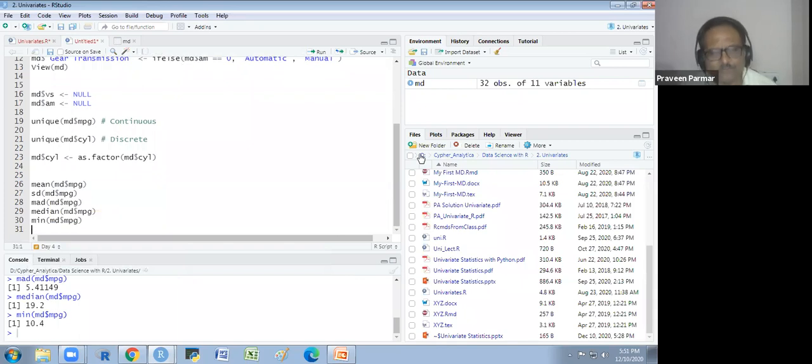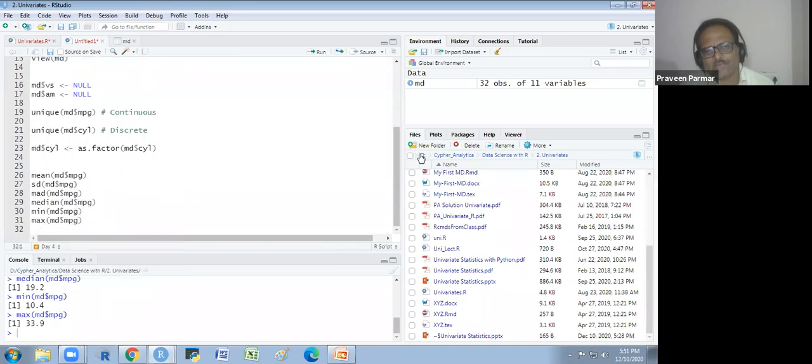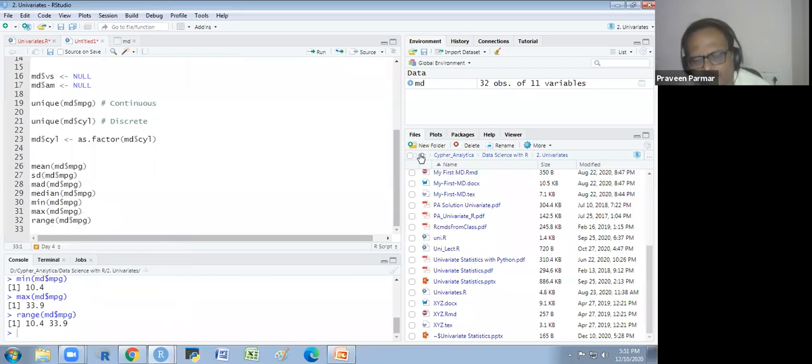If I want the maximum value of the mileage, MD dollar mileage maximum is 33.9. If I want the range, MD dollar mileage, I will get both the minimum and maximum values. We subtract them, 33.9 minus 10.4, and we get the range. So all these statistics we would have to perform for each and every variable.